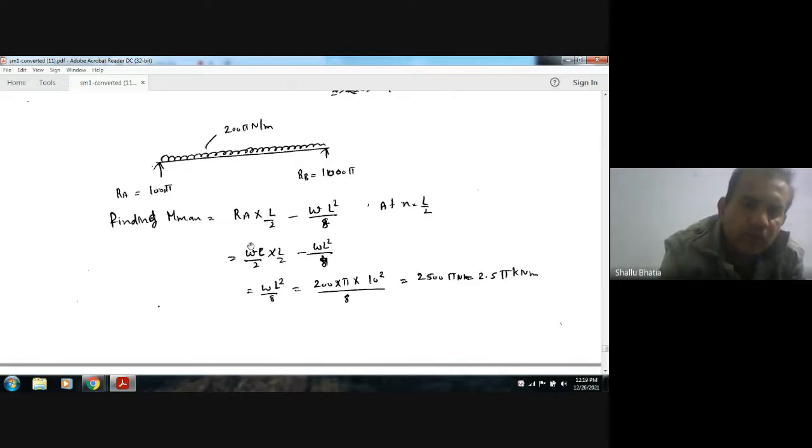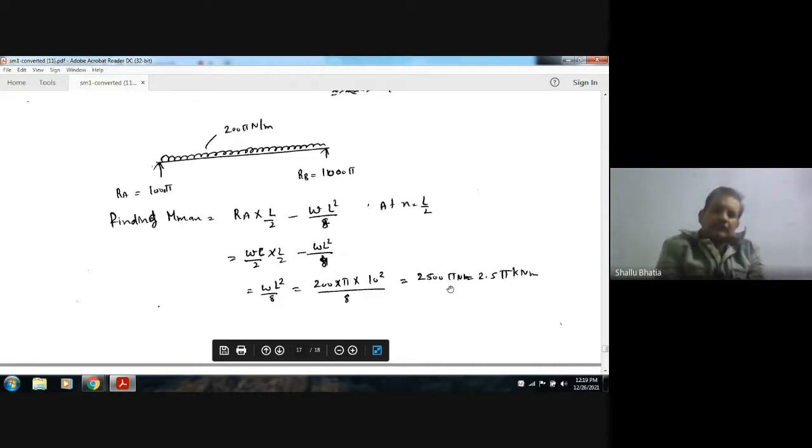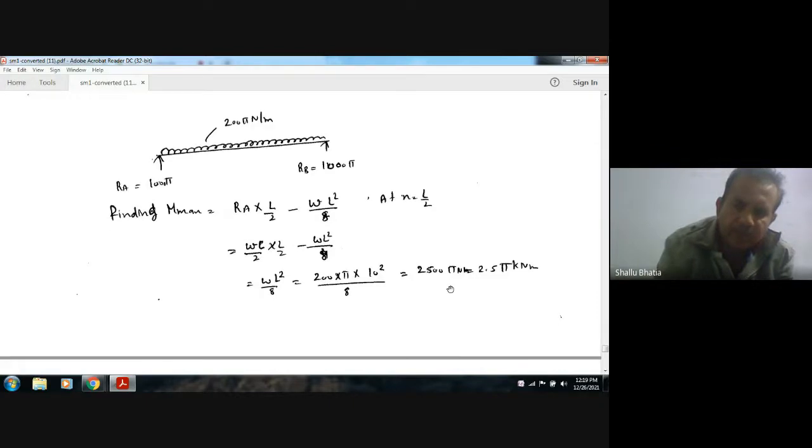Or we can use the formula that the maximum bending moment in case of UDL is W L square by 8. So it is 2500 pi Newton meter, or 2.5 pi kilonewton meter.